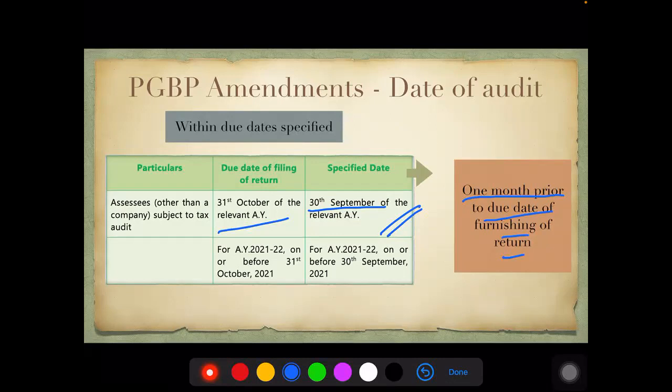This was more useful for those, for example, if a partnership firm has to get itself audited, if that comes under the tax audit purview, the partners were not having sufficient time to file their returns. So now they get an extended period too. 31st October becomes the due date of filing because the audit happens by 30th September itself. They get enough and more time to file their returns as well.